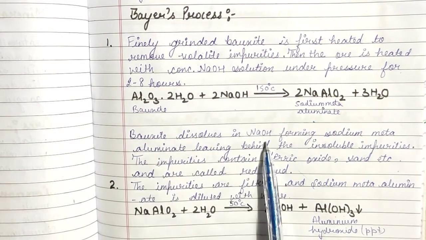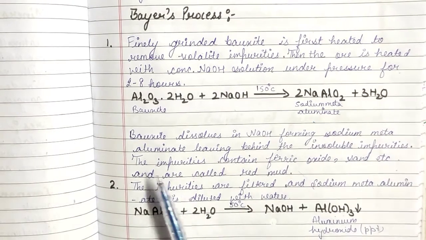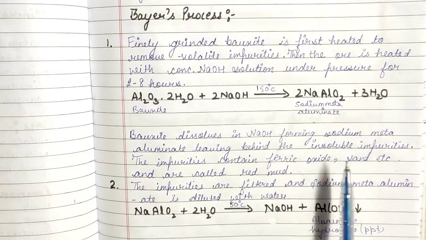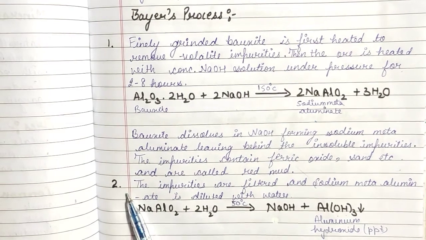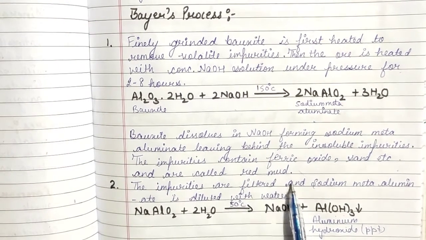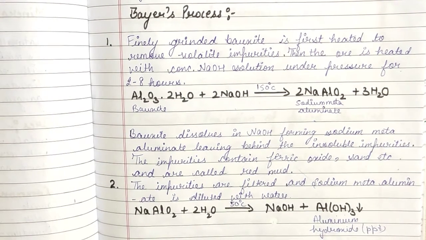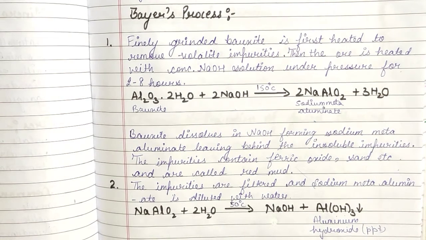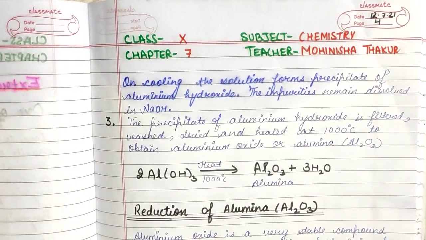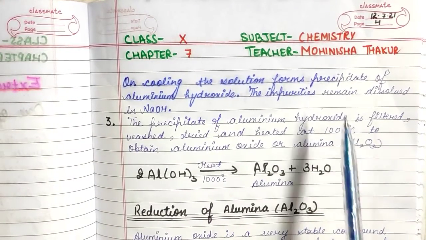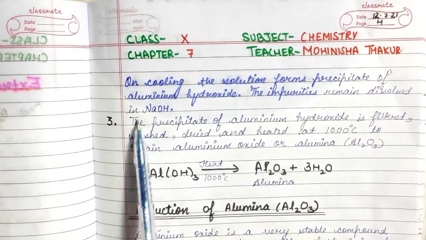Bauxite dissolves in NaOH, forming sodium meta-aluminate, leaving behind the insoluble impurities. The impurities contain ferric oxide and sand and are called red mud. Next, number 2, the impurities are filtered and sodium meta-aluminate is diluted with water. This is shown by the reaction which is given on page number 3 of the notes, which is sent on 12th July 2021. In this, on cooling, the solution forms a precipitate of aluminium hydroxide. The impurities remain dissolved in NaOH.